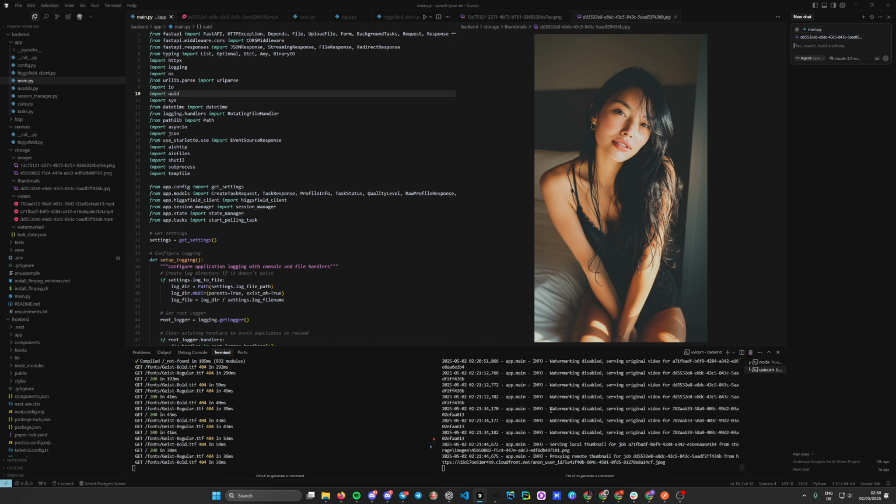So as you can see here, we also have full logging, so everything we do is fully logged, so we can debug way better and also keep some good stats. We also have watermarking, which is still in progress, so it's disabled for now. You can set all of this here in the env file, which I'm not going to open now because all my API keys are in here. Well, not really API keys, since this is the reverse engineered version, so it works with your own credentials. You do not need an API key. Basically, for this to work, all you need is a Higgsfield account, right?